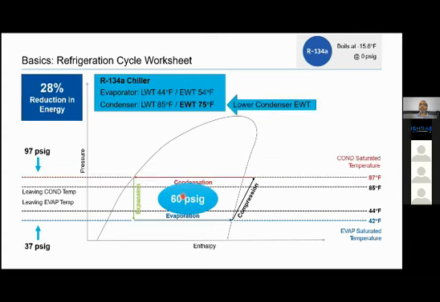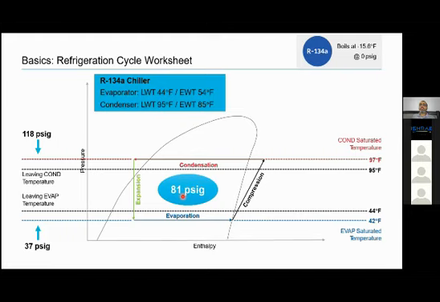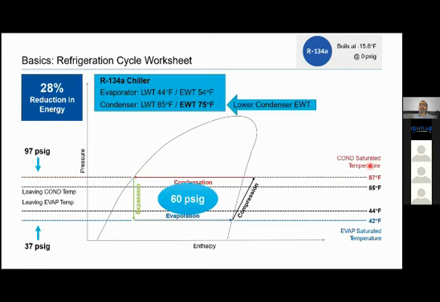Now what we have done in the previous slide and this slide, if you see, is one change. Here my condenser was at 95 degree, right? Condenser out. Now my weather is better outside and I have condenser entering at 75 degree Fahrenheit and out at 85 degree Fahrenheit, which means my lift is less. My refrigerant temperature is 2 degree above 87 degree Fahrenheit. In the previous example, it was 97, now it is 87. So I have reduced lift by 10 degree Fahrenheit.